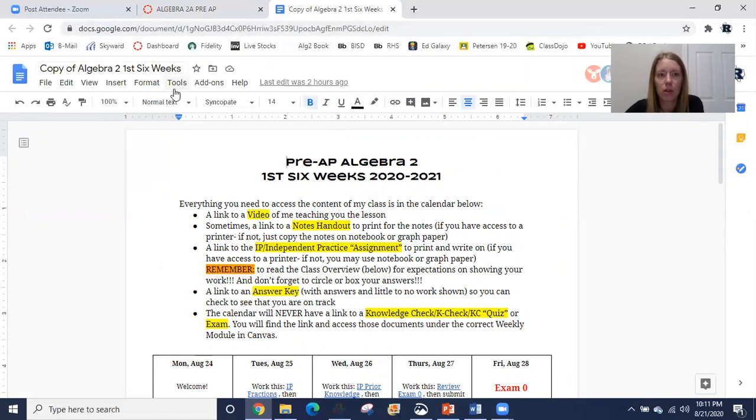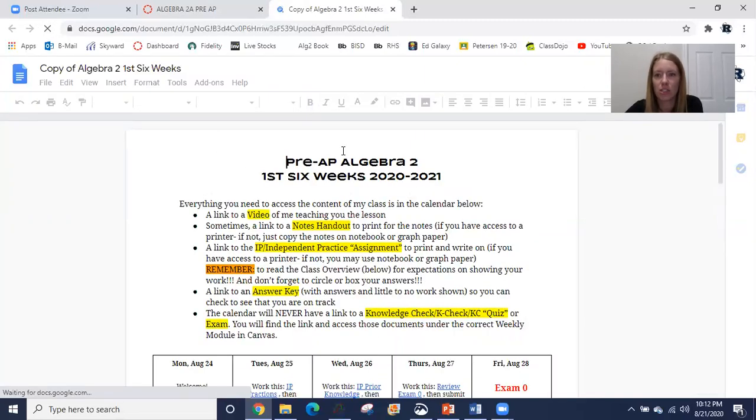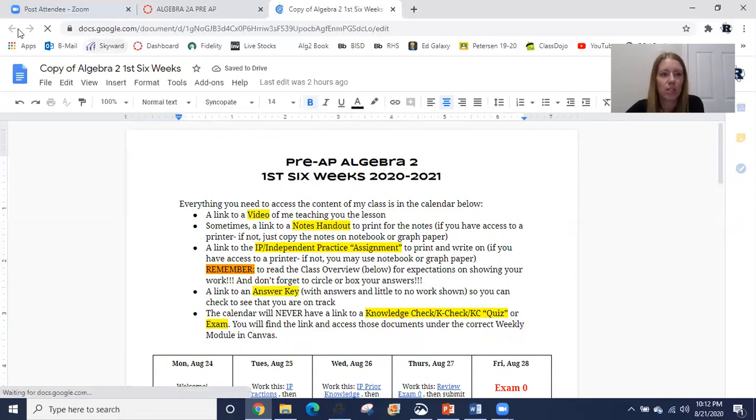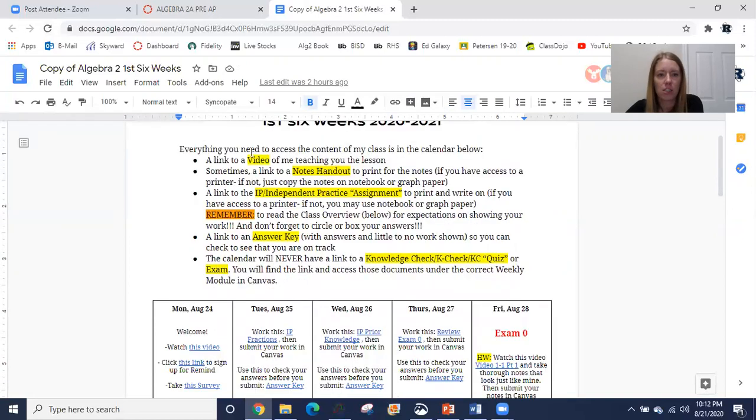But since we're gonna have to be very flexible this year and things might change very quickly, every time you get back on your computer, hit this refresh button, because I might have updated the calendar and changed some things and changed due dates, etc. So just make sure every time you log on, you click that refresh button. Okay, so let's talk through the calendar.